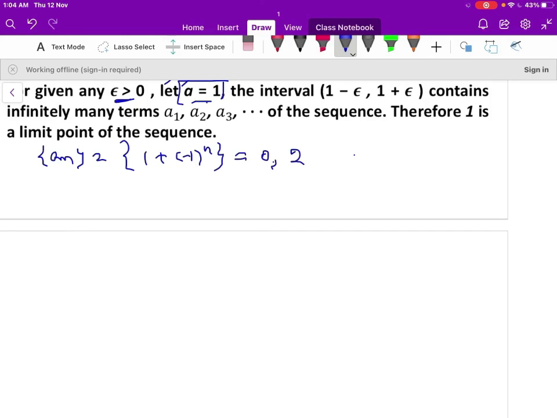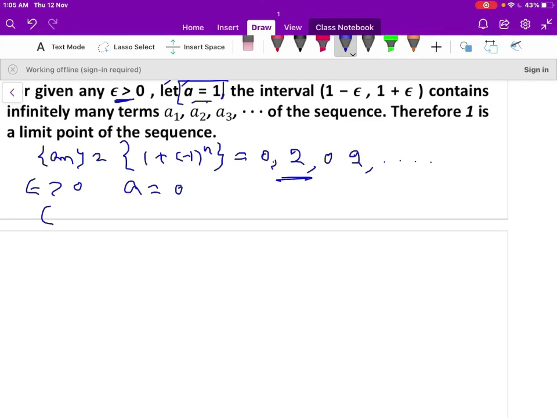When n is 2, that is 2. When n is 3, 0. When n is 4, 2, and so on. So this is the sequence. Let us check what the limit points of this sequence are. Let epsilon be given as positive and a equal to 0. Let us check whether 0 is a limit point of this sequence or not.